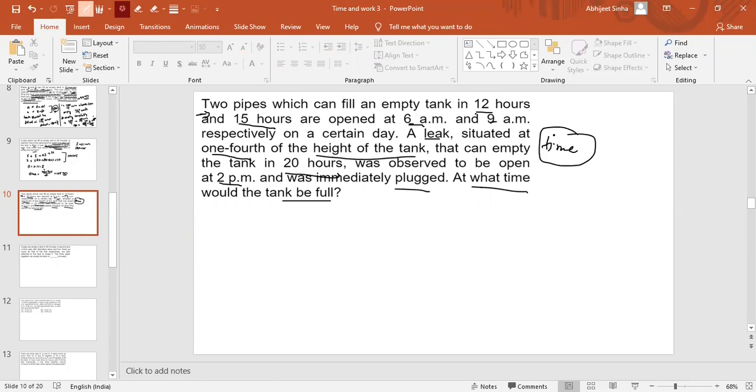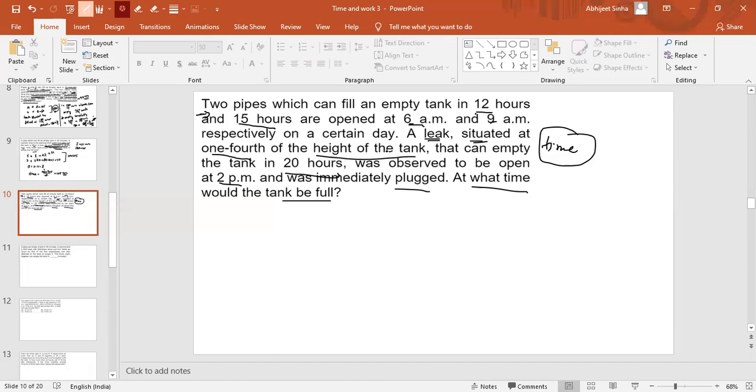Keep in mind, guys, that the leak is situated at 1/4 of the height of the tank. So when water starts to fill, the leak will not work immediately. The leak will work only when the water level goes above 1/4 of the height. So till 1/4 of the height, 1/4 of the work will be done by pipes A and B only, completely, because the leak will not work at that time. After that, the leak will work.